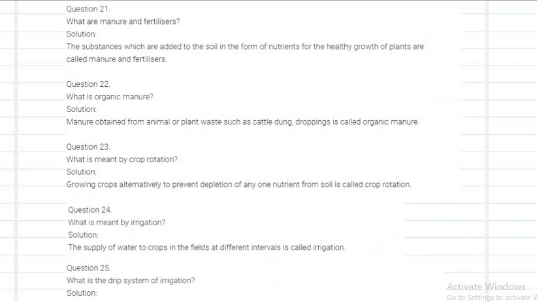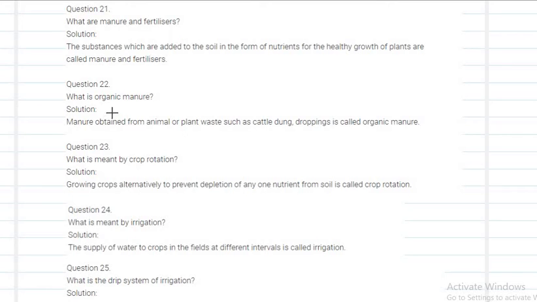Next is, what are manure and fertilizers? The substances which are added in order to increase the fertility or the nutrients of the soil, you need to add the manure, right? And they are called manure or fertilizers.